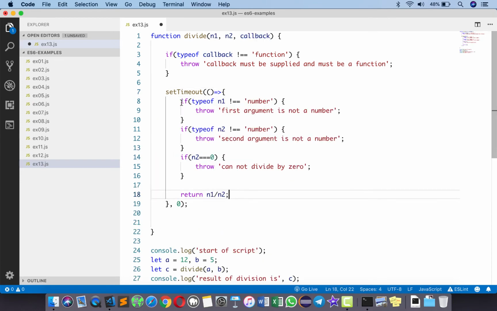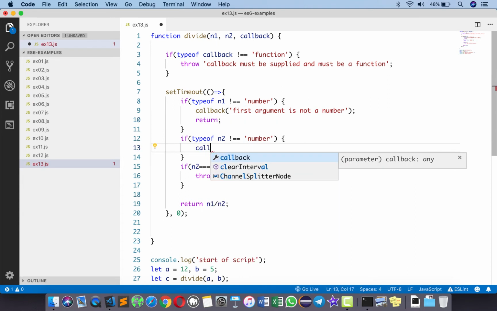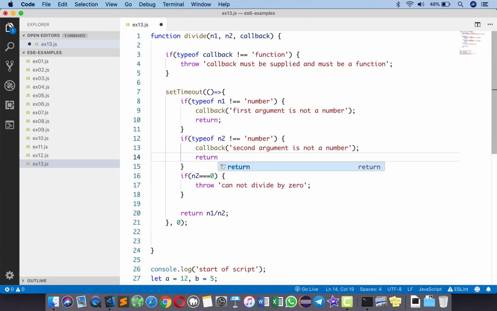The next thing we want to do is to see if there is an error, and whenever there is an error, we're going to call the callback using this as my first argument. So remember, Node.js follows the error first approach for the callbacks. So instead of throwing an exception, I'm going to cut this and I'm going to call the callback by supplying this and no second argument. I'm going to say return here because we want to go back. Similarly, I want to remove this and then type here callback and then pass this argument as the only argument, which is an error.